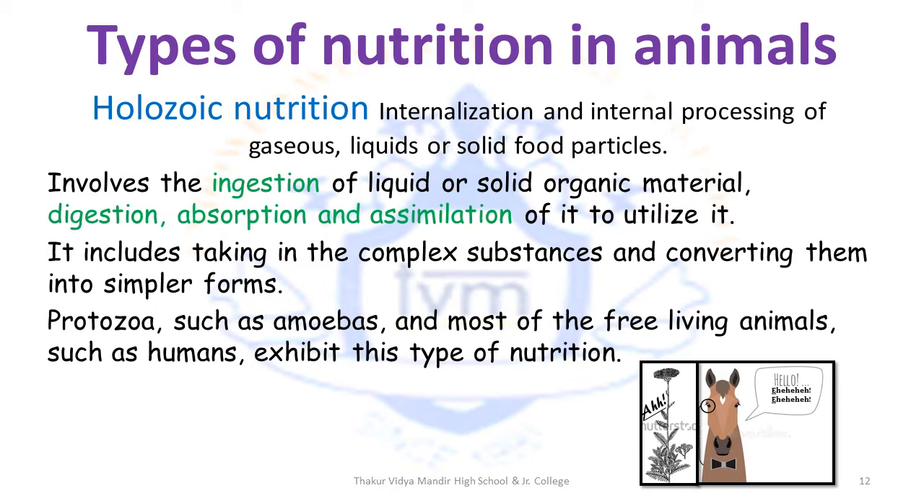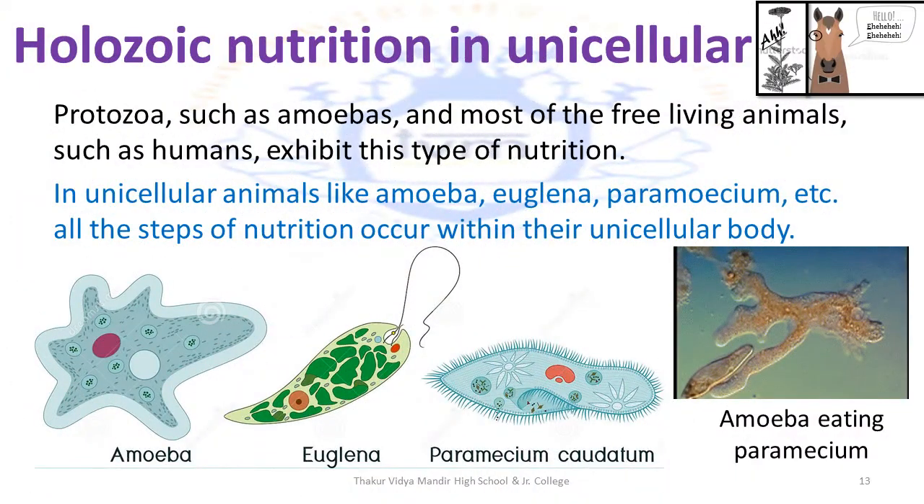Simply put, holozoic nutrition involves the ingestion of liquid or solid organic material followed by digestion, absorption and assimilation of it to utilize it for various purposes. It includes taking in complex substances and converting them into simpler forms. To give examples, just think about animals or organisms that have holes to take in food. Amoebas are unicellular organisms whereas humans are multicellular organisms.